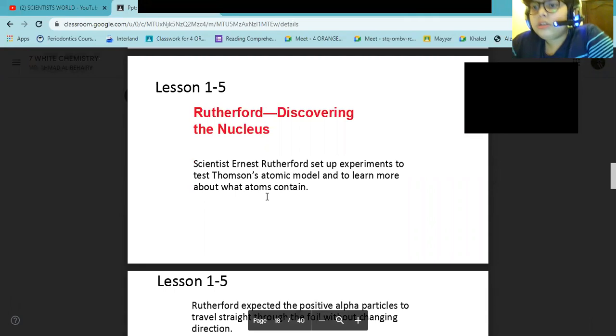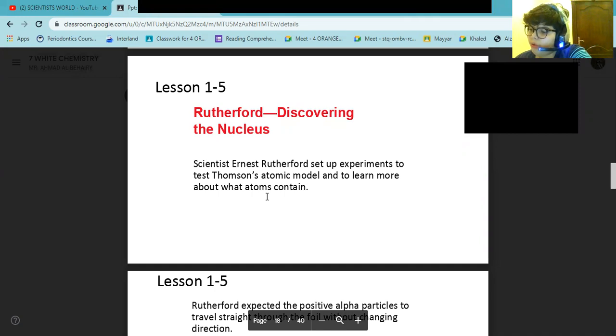Now let's go to the scientist called Rutherford. Ernest Rutherford, 1871 to 1937, was a student of J.J. Thomson, who eventually had students of his own. Rutherford's students set up experiments to test Thomson's atomic model and to learn more about what atoms contain. They discovered a very big surprise.